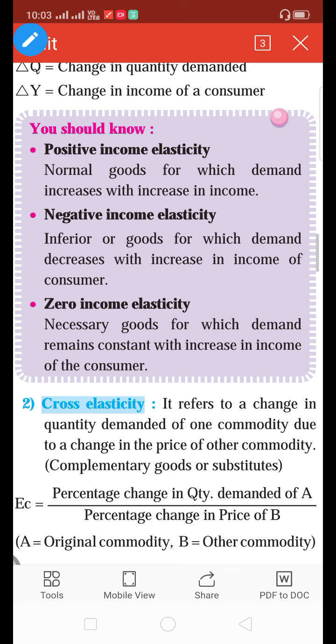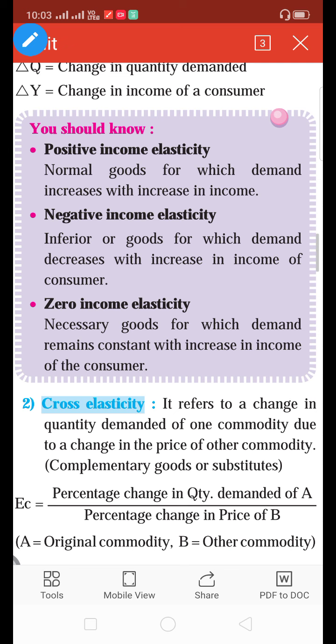What is the meaning of that? Income elasticity of demand is the ratio of percentage change in quantity demanded upon percentage change in income of the individual. It is called as income elasticity of demand. It means the demand changes because of change in income of the individual and other factors remain constant.